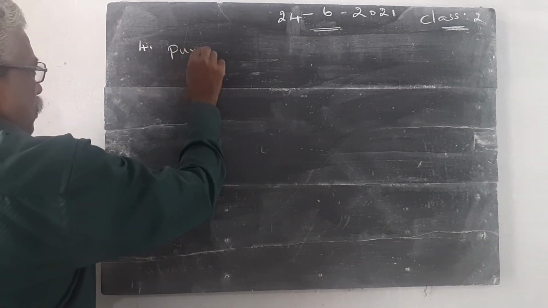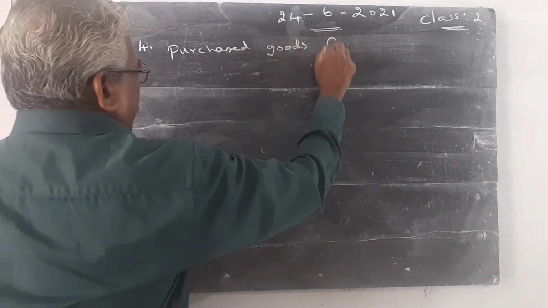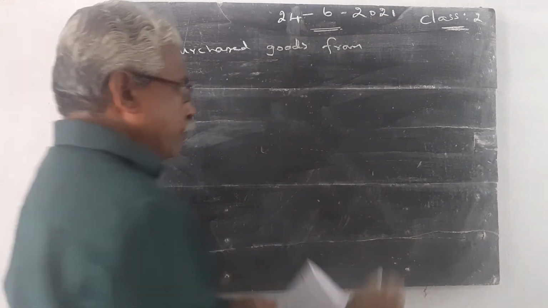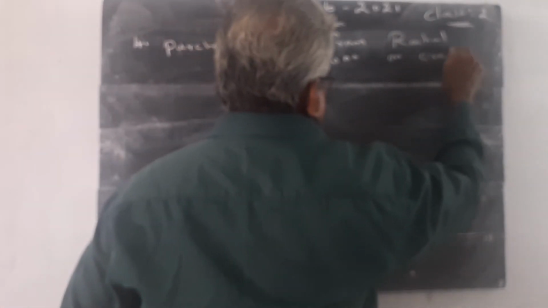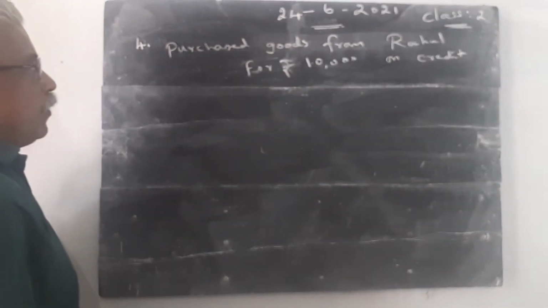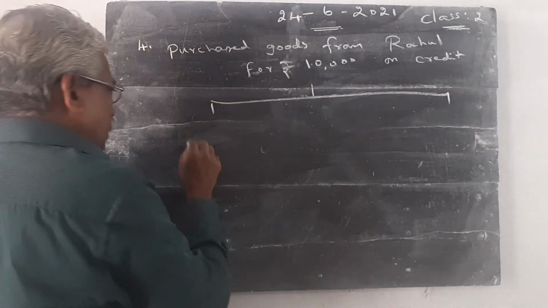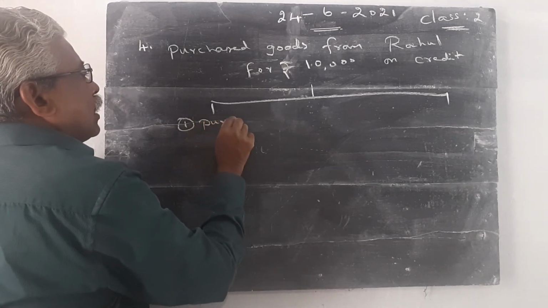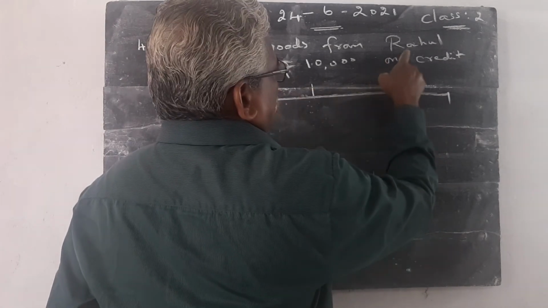Purchased goods from Rahul for rupees 10,000 on credit. This is the transaction. This transaction contains two accounts. Number 1 is purchases account. Number 2 is Rahul account.